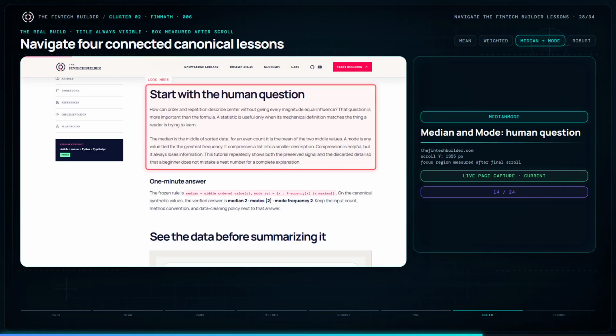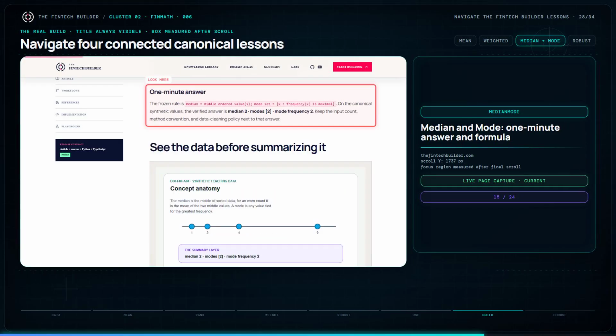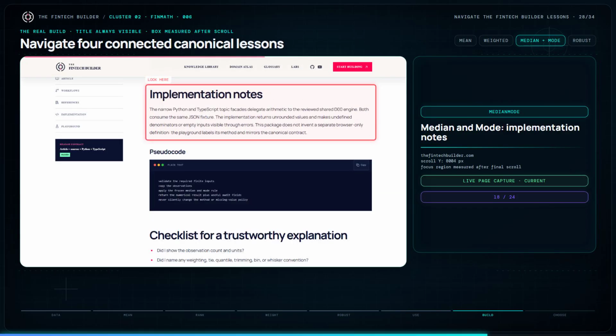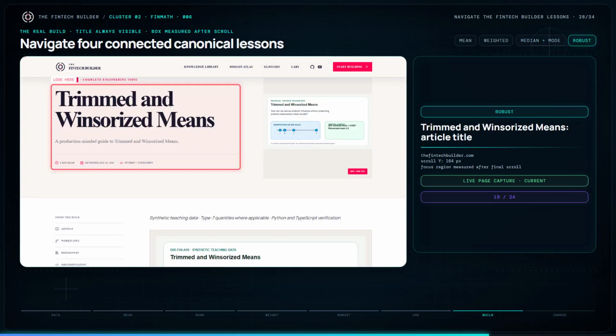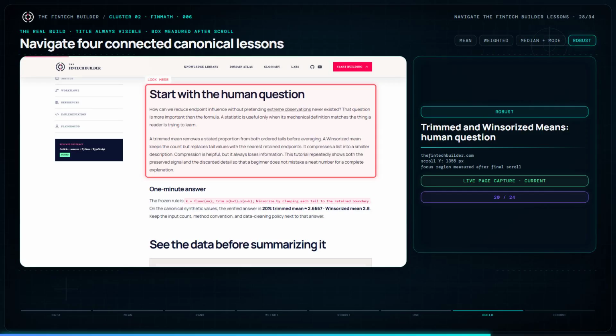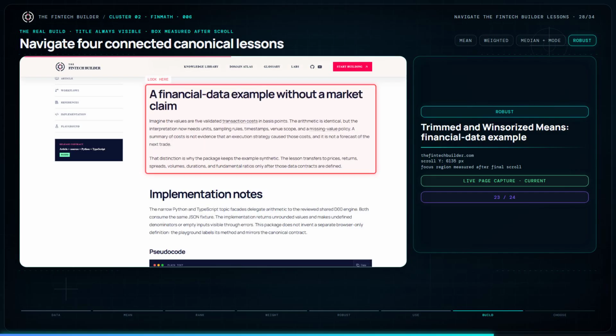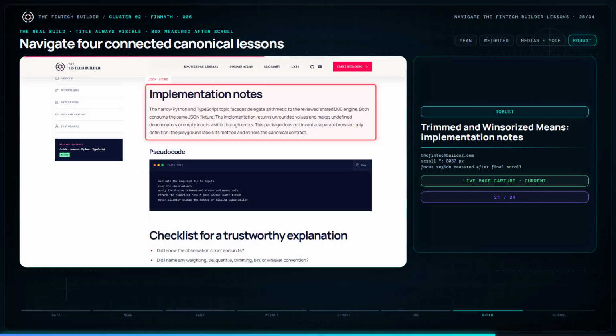Continue to median and mode. Show the sorting step, the middle rank, the frequency count, and the exact equality boundary. Finish on trimmed and Winsorized means. Highlight the difference between removing tail observations and replacing tail values. Then open the Guided Lab and Implementation tabs.